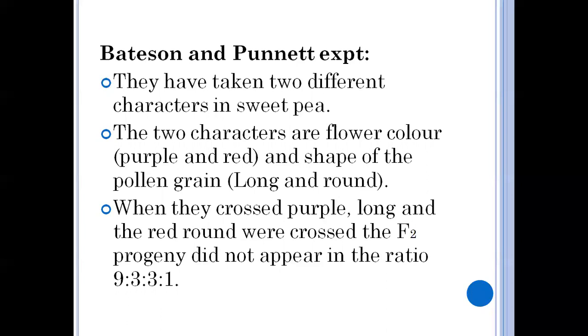But in the F2 generation, they did not get Mendel's ratio, that is 9:3:3:1.